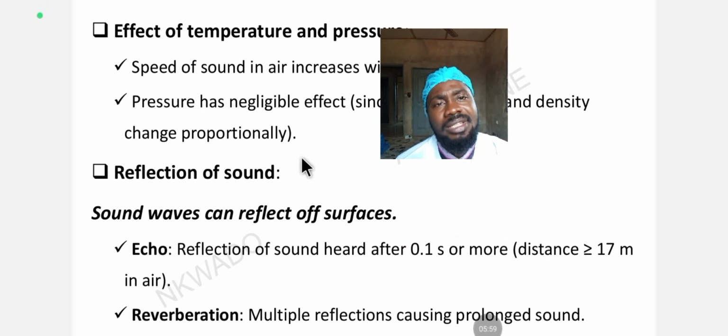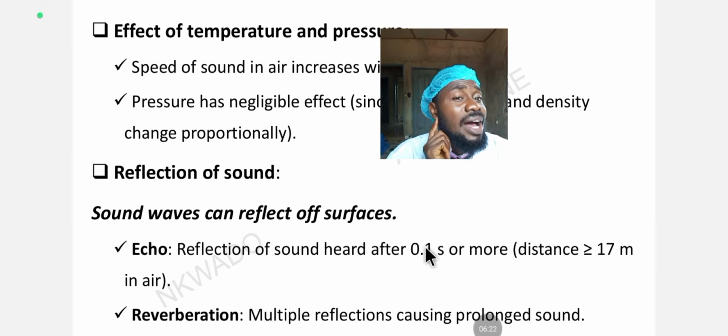Now, let's look at the reflection of sound. Sound waves can reflect off surfaces. For example, echo. You have to understand the meaning of echo. Echo can be defined as the reflection of sound heard after 0.1 seconds or more. You hear it, it's just that short reflection you hear when the sound has been put across, 0.1 seconds after that sound has been put across.